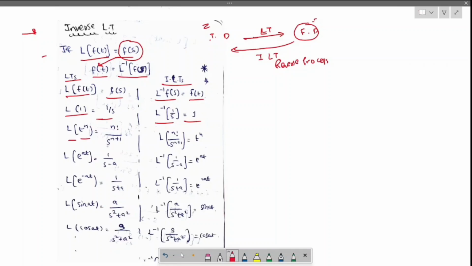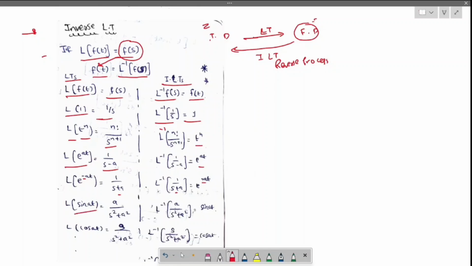Laplace of t power n will be this. If we take the inverse Laplace of n factorial by s power n plus 1, we get t power n. Then e power at, which is 1 by s minus a. The inverse Laplace of 1 by s minus a will be e power at. For the opposite sign, here we will get the minus. In the same way for the inverse, here the plus means we need to put minus.